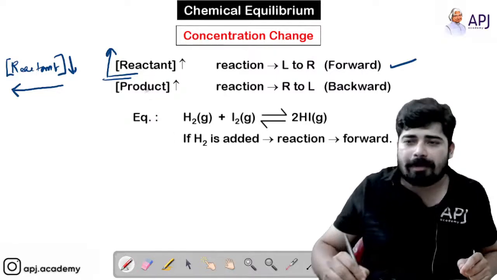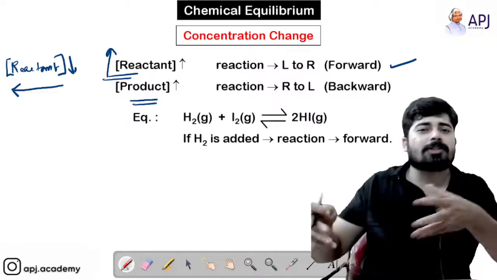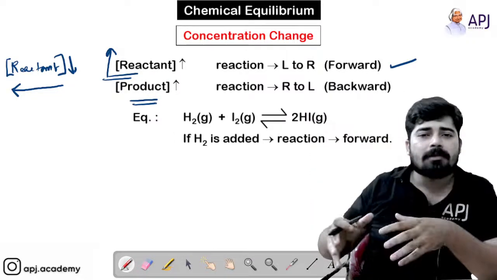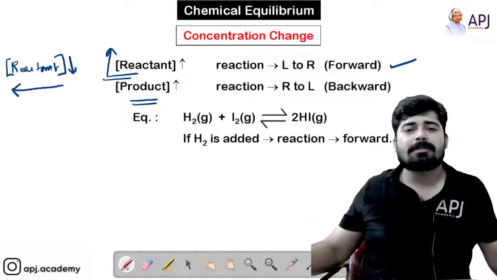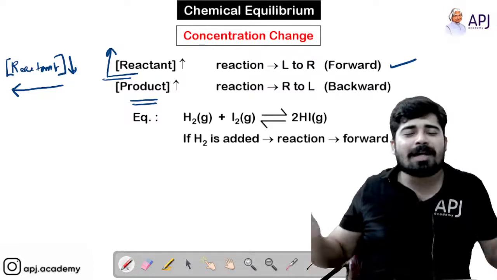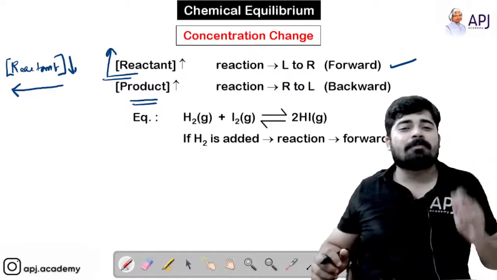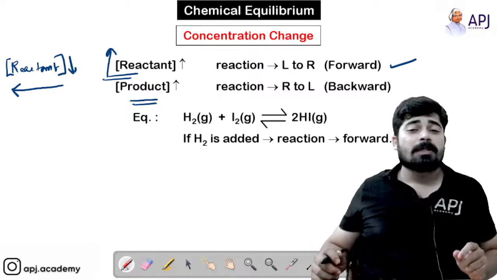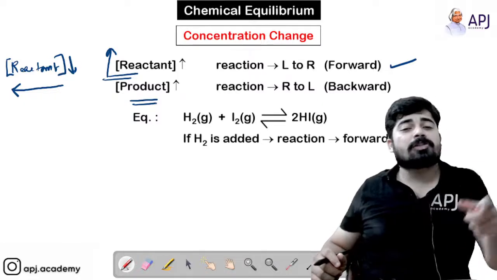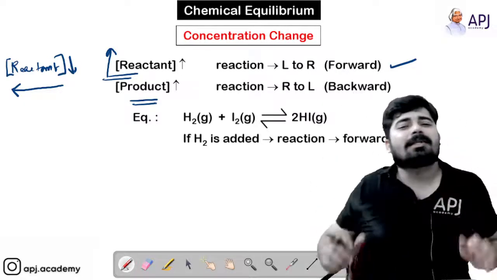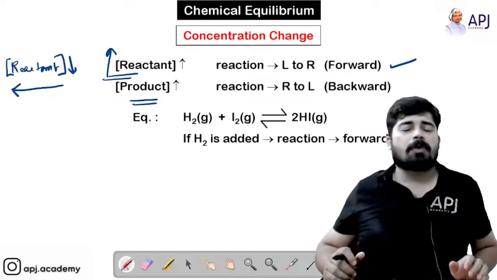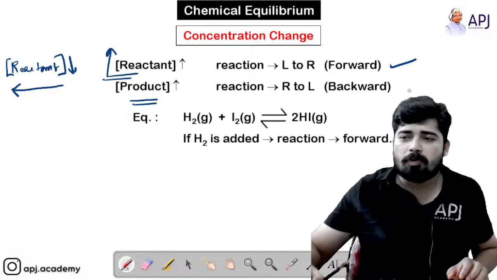Now what about the product? If you increase the concentration of product, we know that the equilibrium gets disturbed. What happens? The equilibrium will get disturbed. Now the reaction will shift to the backward direction in order to decrease the concentration of the product. So it will move backward.